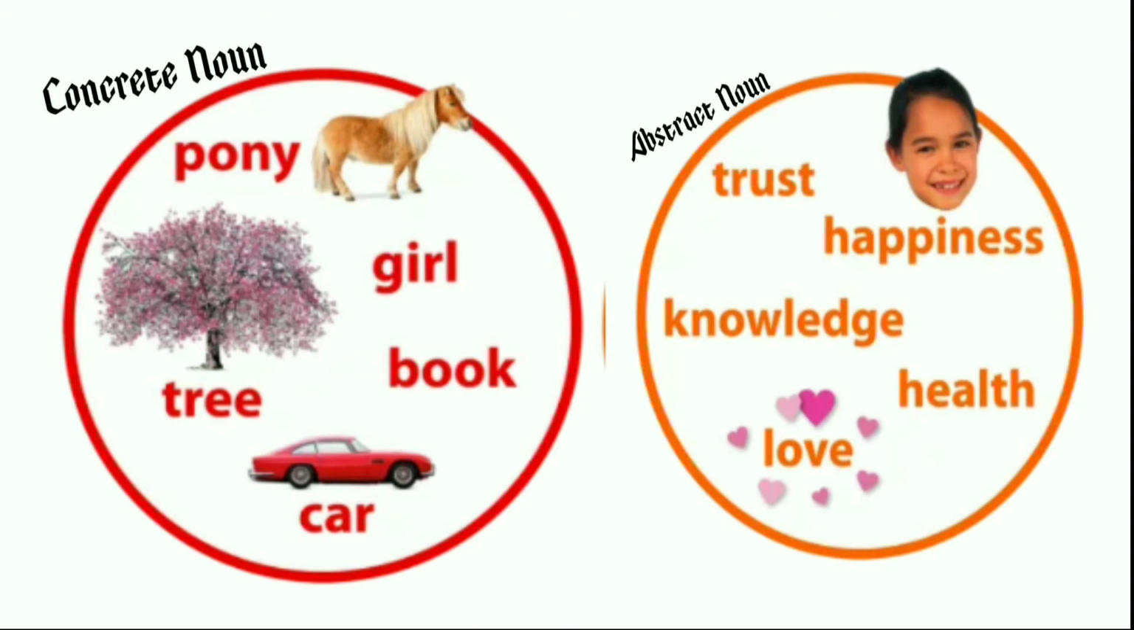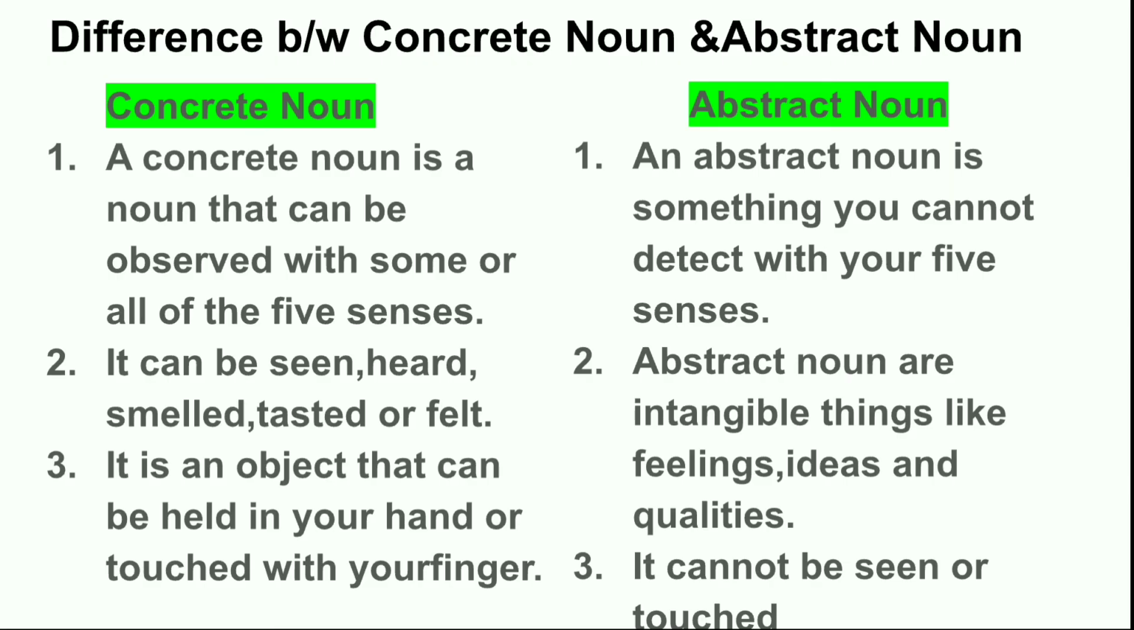Concrete nouns are pony, girl, book, tree, car, whereas abstract nouns, which you cannot see, are trust, happiness, knowledge, health, and love. And concrete noun you can see and touch. So the basic difference between concrete noun and abstract noun is number 1.